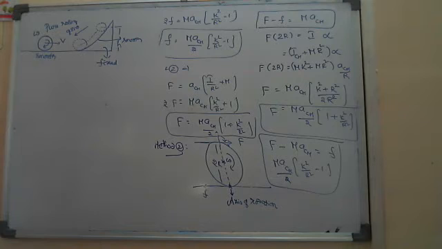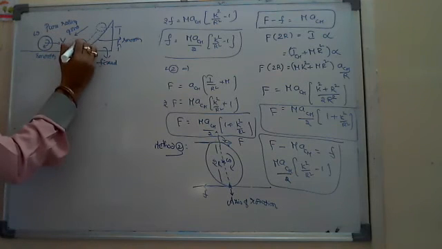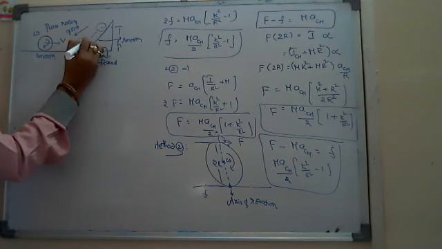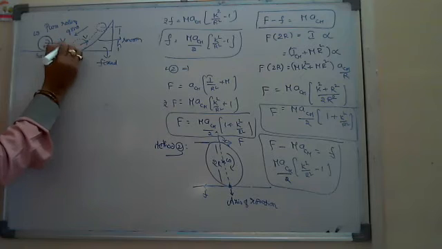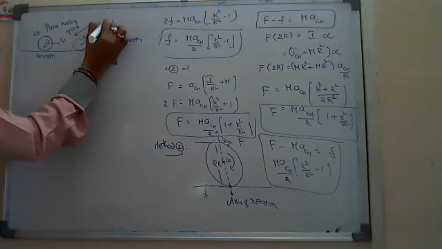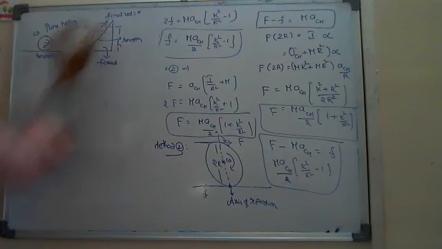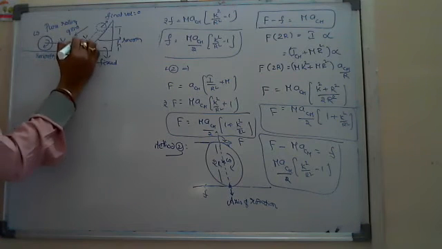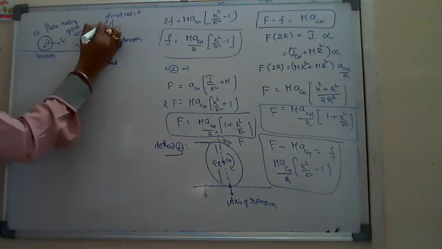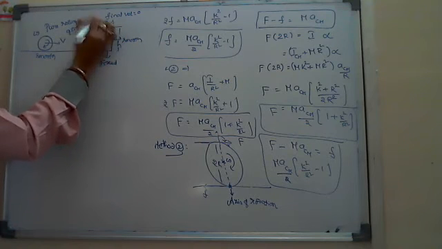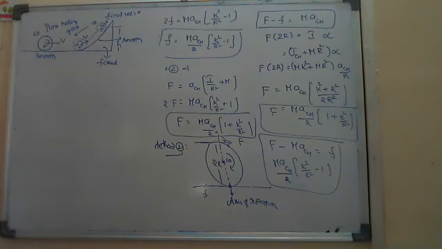Suppose at this instant it starts with some given v, and finally the final velocity is 0. But there is no friction, so it is still spinning with some constant angular velocity omega. That omega does not change.